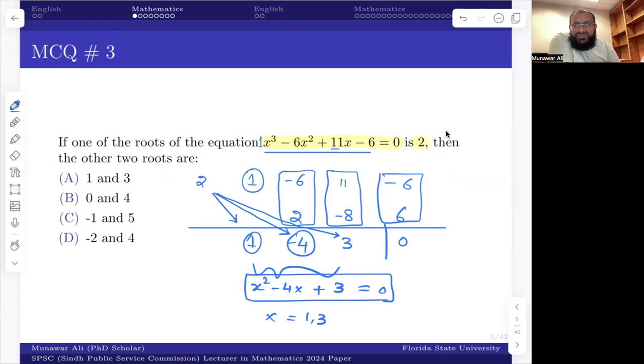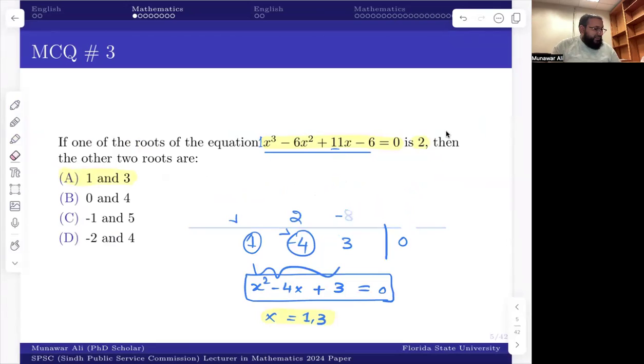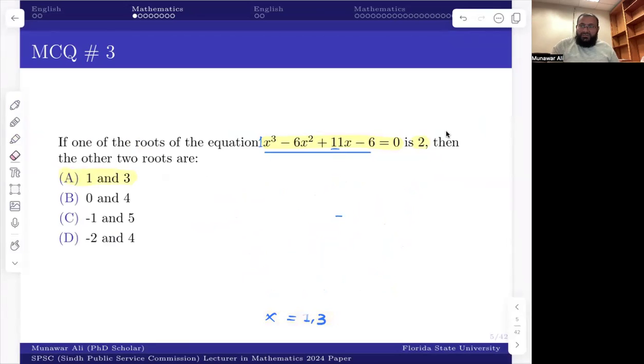So I'm not going for a solution of this basic quadratic equation. Everyone knows, you can apply factorization or you can apply the quadratic formula. So the remaining 2 roots for this cubic equation, because it's a cubic equation, it should have 3 roots, are 1 and 3, which is our answer, 1 and 3. So this is the usual way which we should apply. But what am I doing now? I'm just erasing this all.